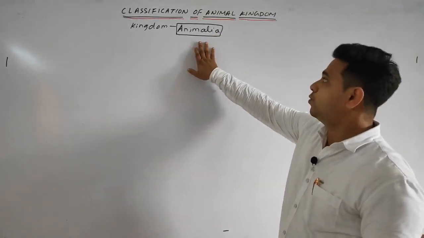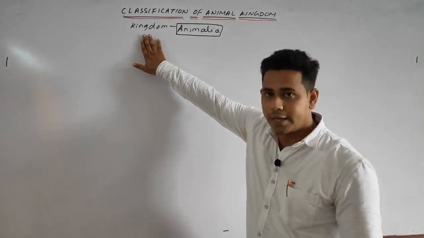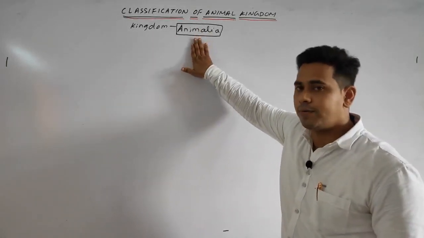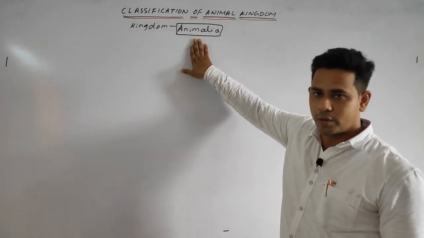Animalia is a kingdom. Animalia is broadly divided into 2 categories.